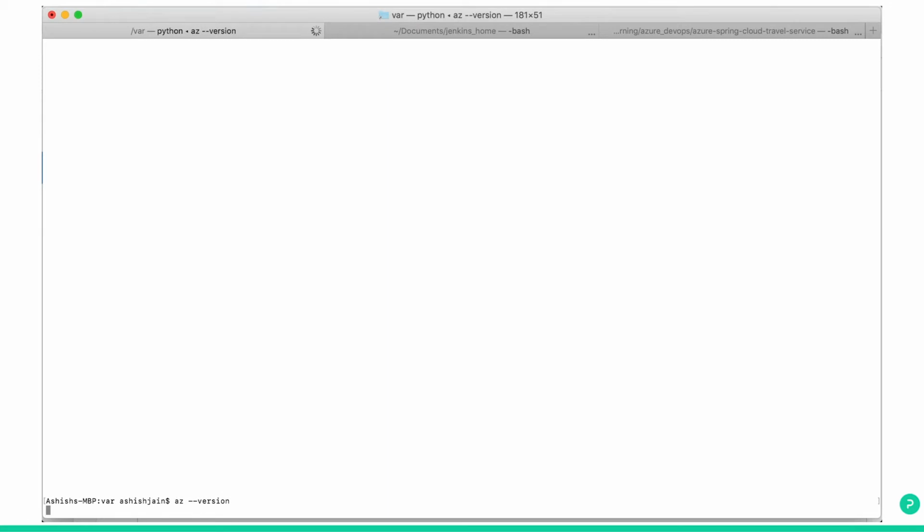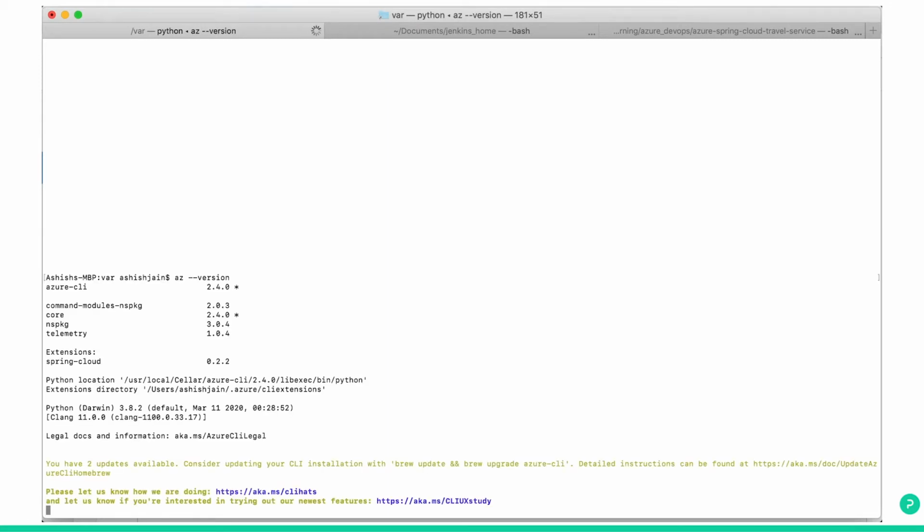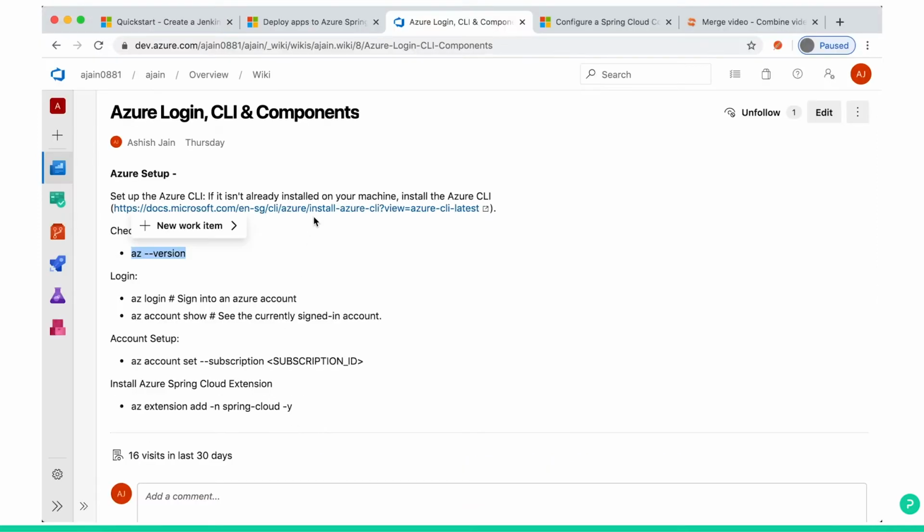It gives me the Azure CLI version, and whether it's successful or not. If you face any issues with this command, you need to reinstall the Azure CLI. Just go through this link and install the Azure CLI first. This is the main thing we need to have to proceed with the workshop.